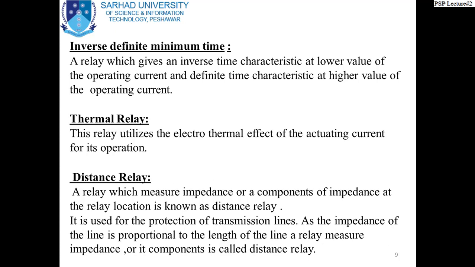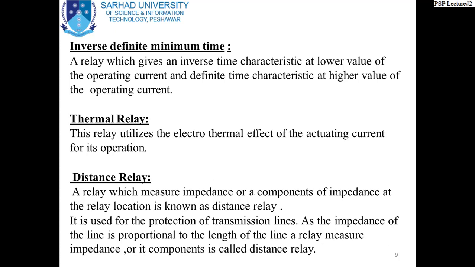Okay. Distance relay. In the previous lecture, I have defined distance protection. It is very important protection, very reliable protection for high voltage line. This relay measures the impedance or a component of impedance at the relay location and is known as a distance relay. The operation of this relay does not depend solely on the magnitude of the current, but it depends upon the impedance.